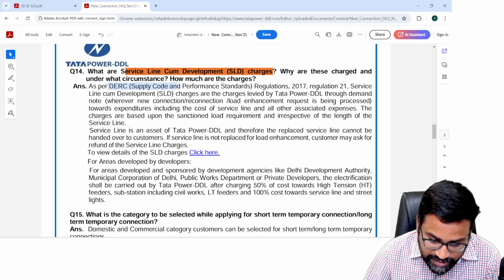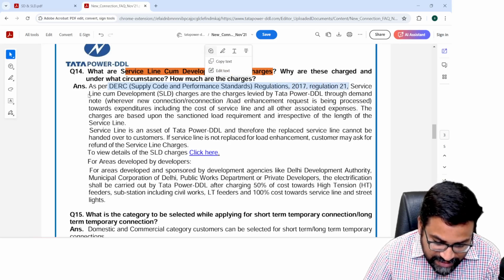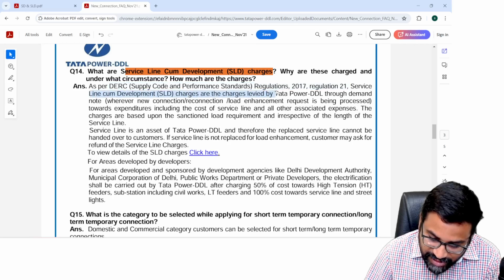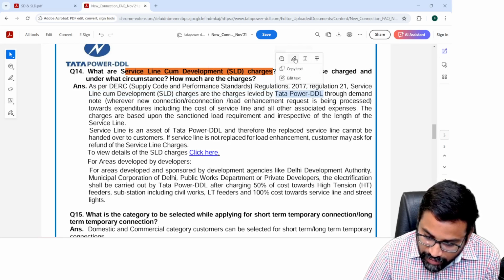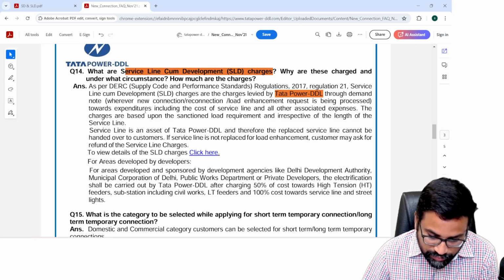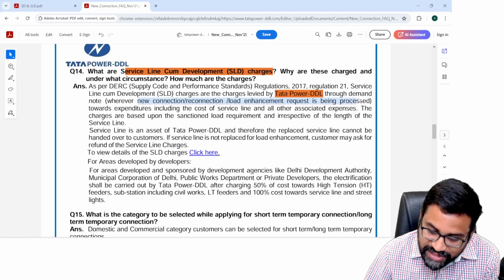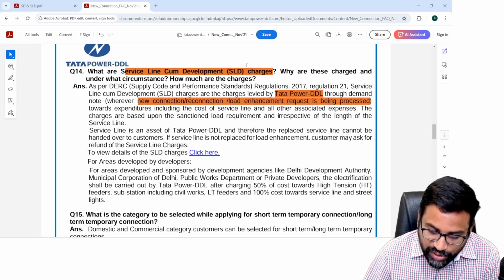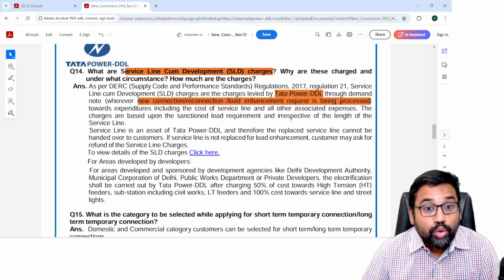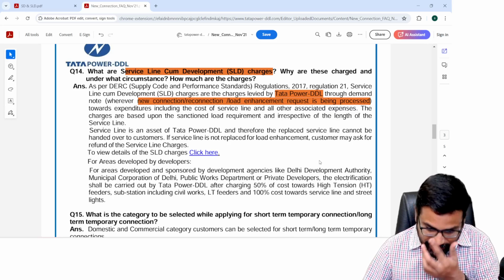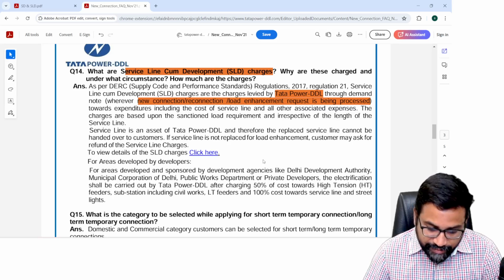As per DERC Supply Code and Performance Standard Regulations 2017, Regulation 21, service line cum development charges are the charges levied by Tata Power, that means the electricity company DDL, through a demand note whenever a new connection, reconnection, or load enhancement request is being processed. So whenever a new connection is asked by the customer, or whenever a customer wants reconnection, or load enhancement, he wants to increase the capacity, then these service line cum development charges will be levied.